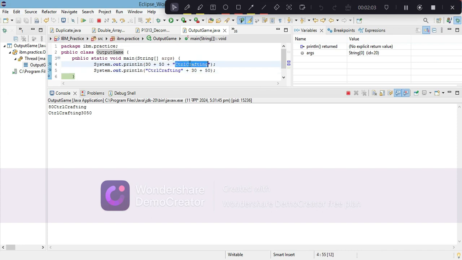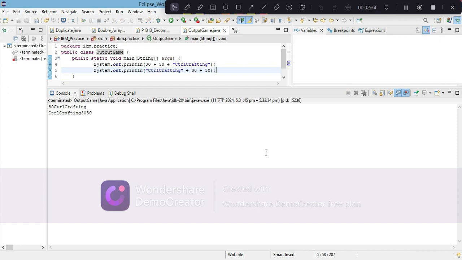So only by changing the order of the string in the output parenthesis changes the whole output. In the first case, 30 plus 50 are integers and are added first, then Control Crafting is added. But here Control Crafting is the string, and 30 and 50 act as strings which get concatenated to Control Crafting. Hence the output is Control Crafting 30 50.